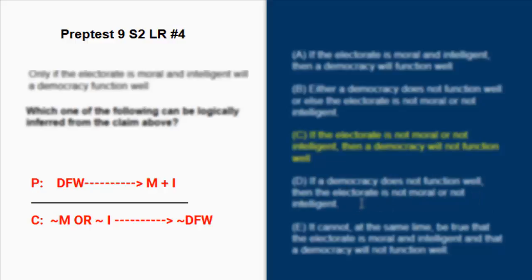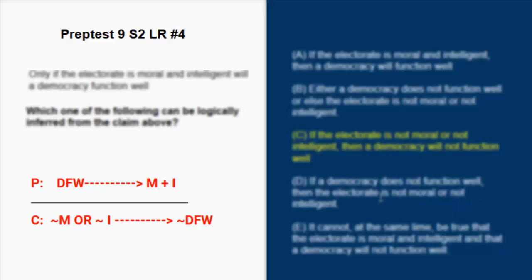Well, this is actually the wrong form too, because this is basically negating the sufficient condition and mistranslating the necessary condition. For the contrapositive, we have to flip and negate. We can't just negate alone. And this basically just negates the sufficient condition, and they translated the necessary condition incorrectly. It's supposed to be and. And even if it is and, it's still going to be wrong.